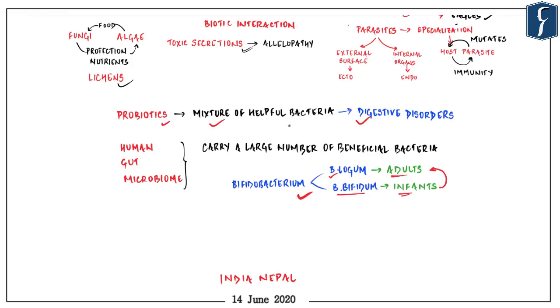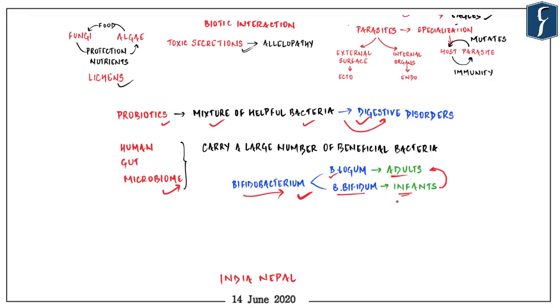Probiotics are mixtures of helpful bacteria which are often given by doctors to solve various digestive disorders. And the human gut is like an ecosystem. It has a lot of flora over there, and some of the most common bacteria belong to Bifidobacterium, B. longum in adults, and B. bifidum in infants.